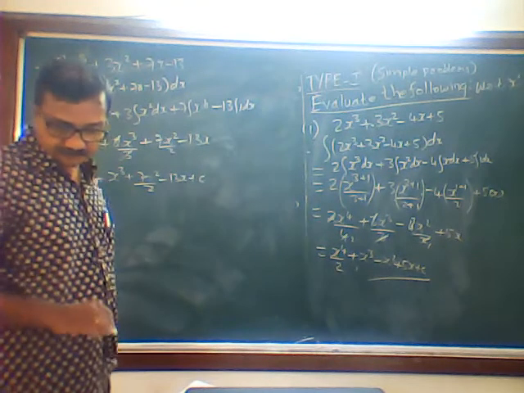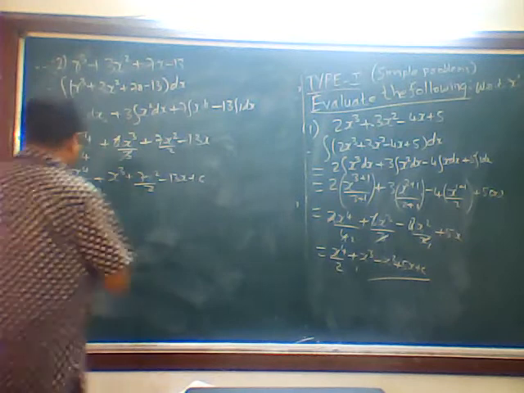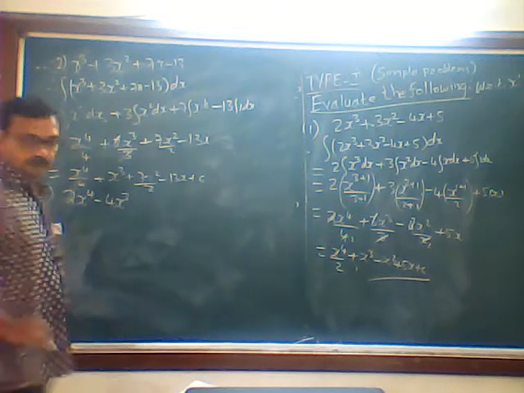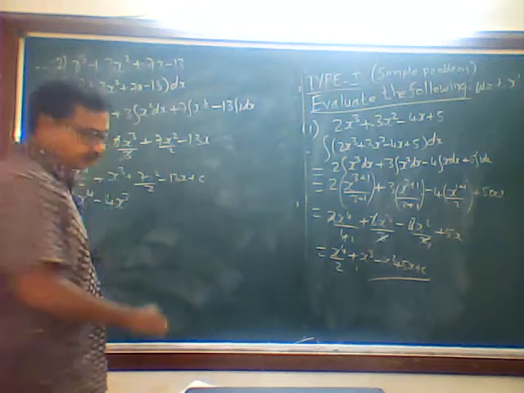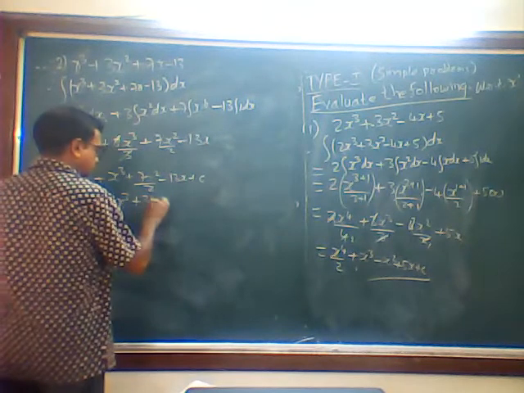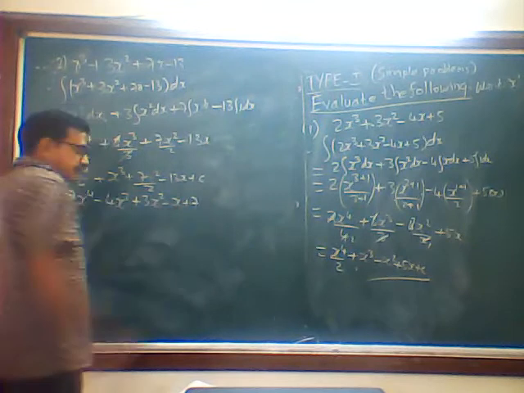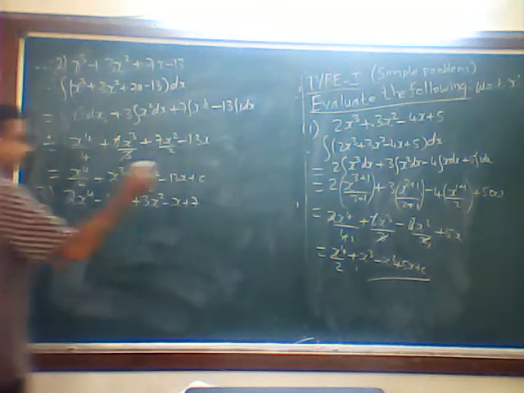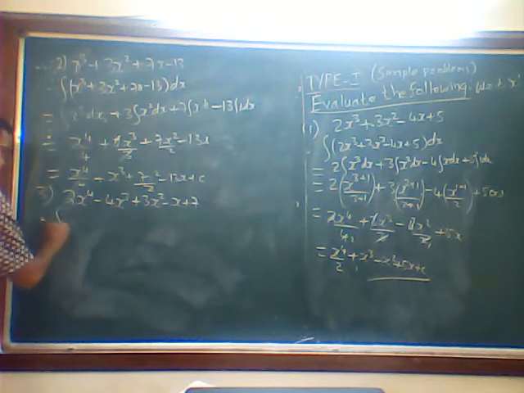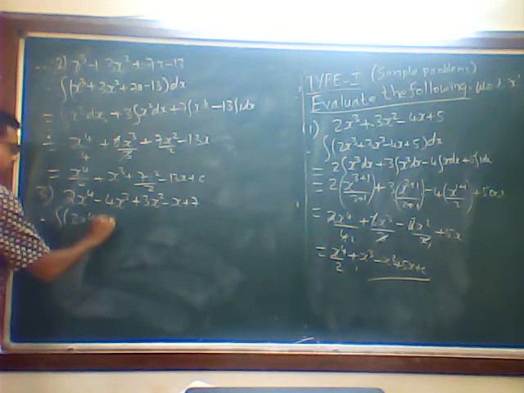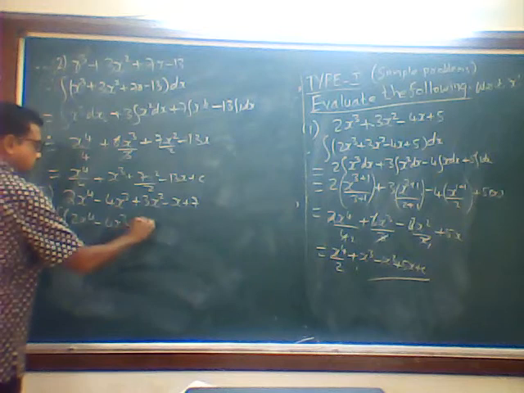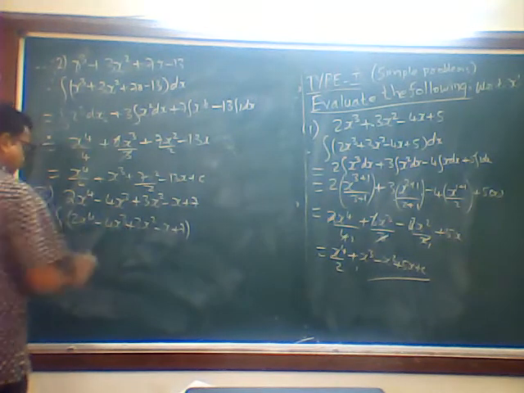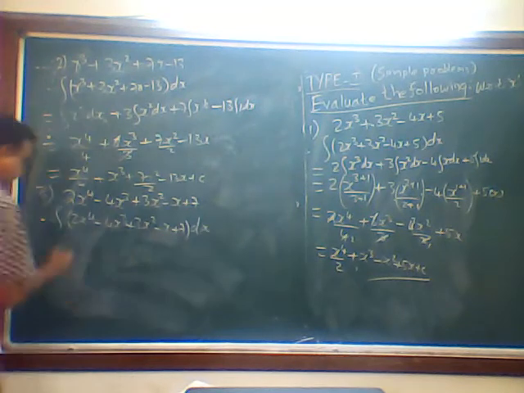The third one says 2x raised to 4 minus 4x cubed plus 3x square minus x plus 7. The question is: integrate the following with respect to x. Therefore, we have to put it in integration, dx.